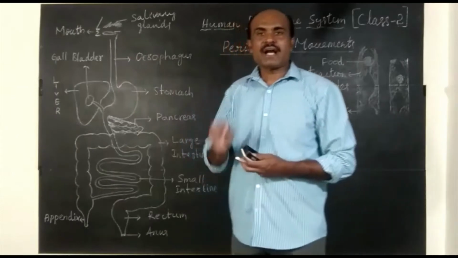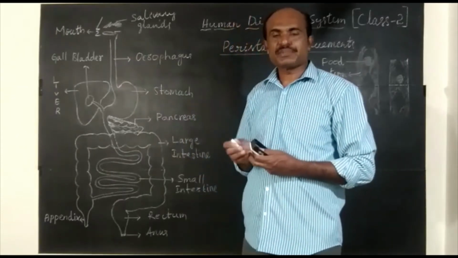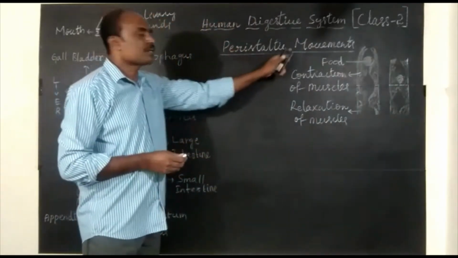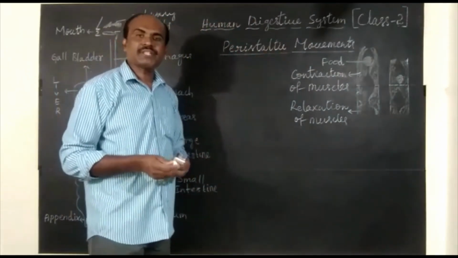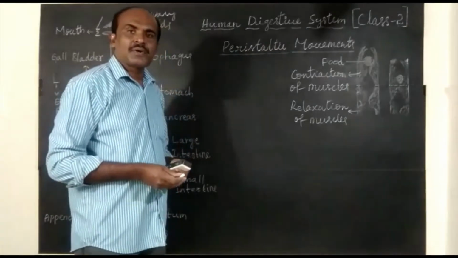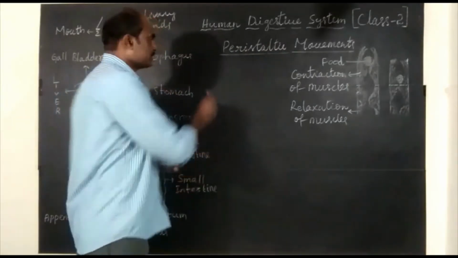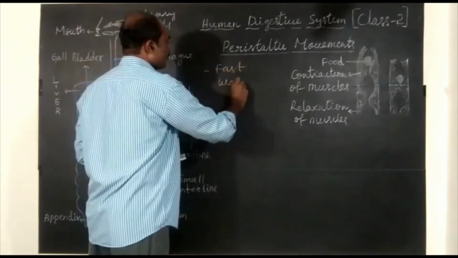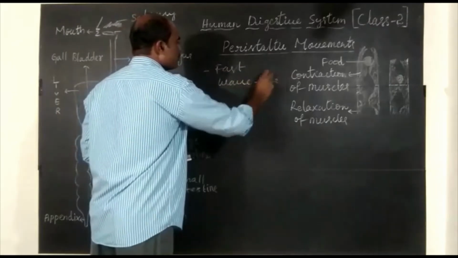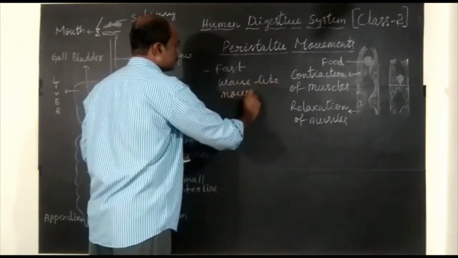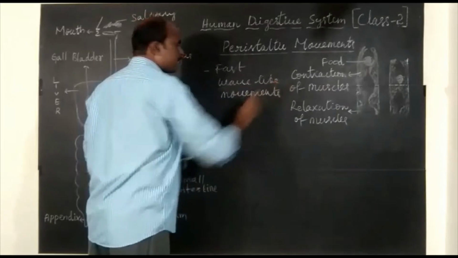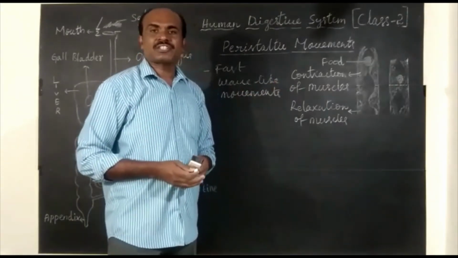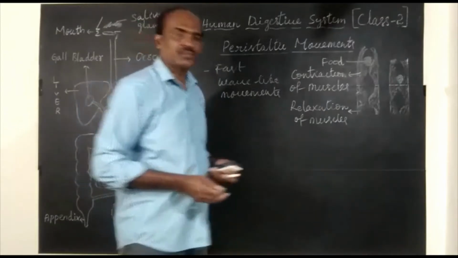Now let us study how food passes through the esophagus. See, peristaltic movements. What are peristaltic movements? Fast wave-like movements. Fast wave-like movements are peristaltic movements. What are wave-like movements? Rhythmic contraction and relaxation of the walls of the esophagus.